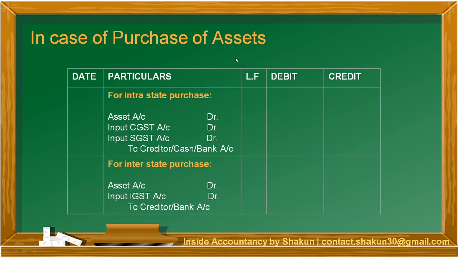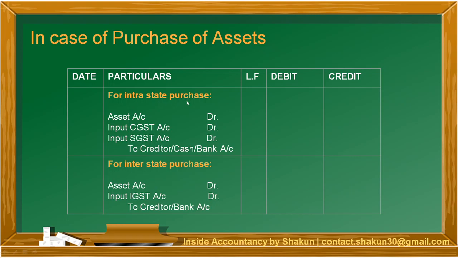In case of purchase of assets, the asset account is debited, and the person from whom we are purchasing is credited, or if cash is paid or the check is paid, then cash or bank or creditor accordingly will be credited. Now again we apply our conditions. First we have to see whether this is an intra-state purchase or interstate purchase.